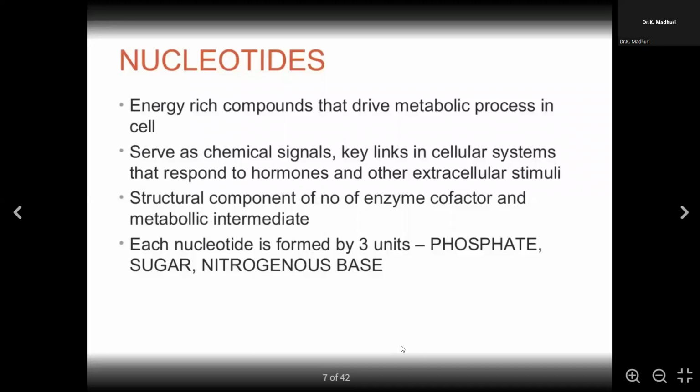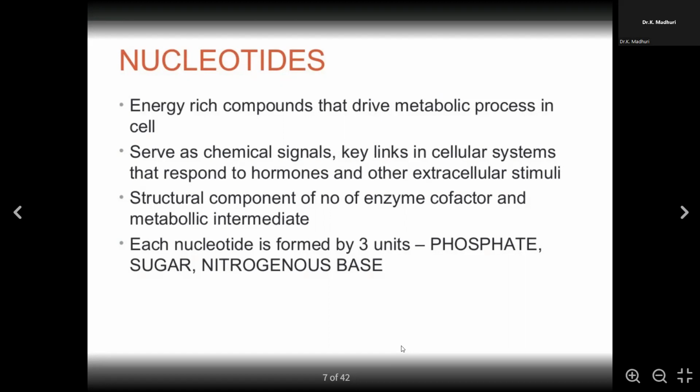They serve as chemical signals and key links in cellular systems that respond to hormones and other extracellular stimuli. These extracellular stimuli, hormones, we require to trigger a particular pathway. This is possible by these building blocks. And as you can see, they are structural components of a number of enzymes, cofactors, and metabolic intermediates.